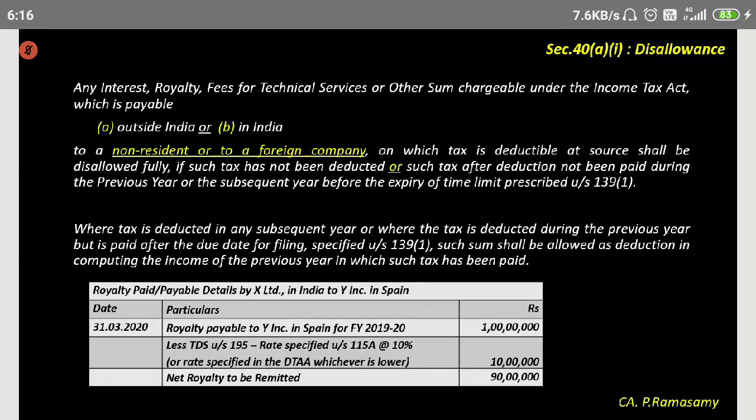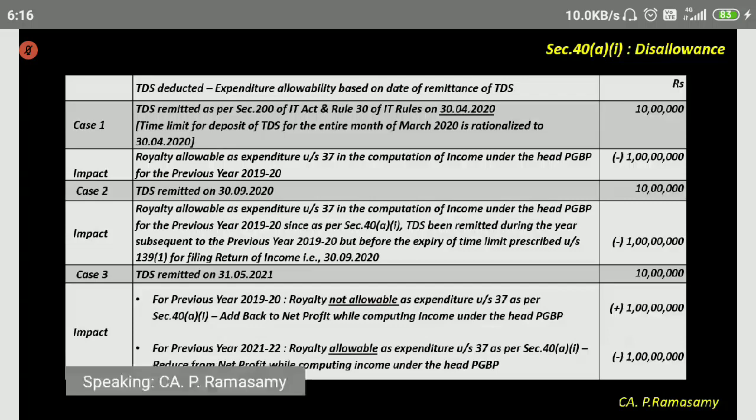There is one section 90 which you will read in the final. Section 90, 91, etc. You'll read about double taxation avoidance agreement: how is the tax to be calculated, what credit can be taken, etc. 90, 90A, 91, and all that, in final you'll be reading in detail regarding DTA. Here I made a mention stating that it's either 10% or the rate mentioned in DTA, whichever is lower. Right. Now we look at this example, the solution for this.